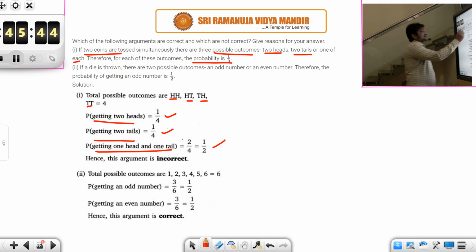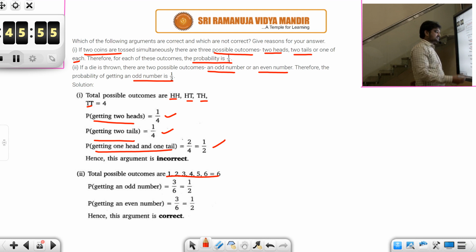And then look at the second one. If a die is thrown, there are 2 possible outcomes: an odd number or an even number. So therefore the probability of getting an odd number is 1 by 2. That's true. See, total possible outcomes are 1, 2, 3, 4, 5, 6. They are 6 in number.